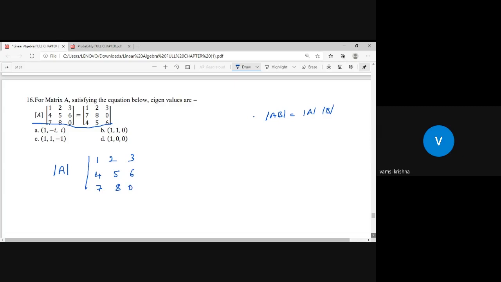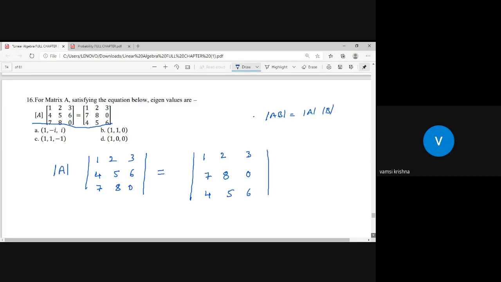In the example, we solved this determinant and got something like 24. It will be available in your classwork when we discussed the properties of determinant. And this equals the determinant of the same matrix [1, 2, 3; 7, 8, 0; 4, 5, 6].